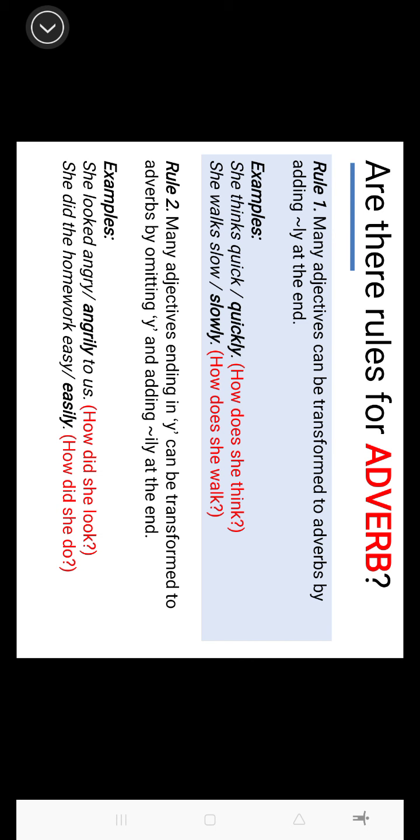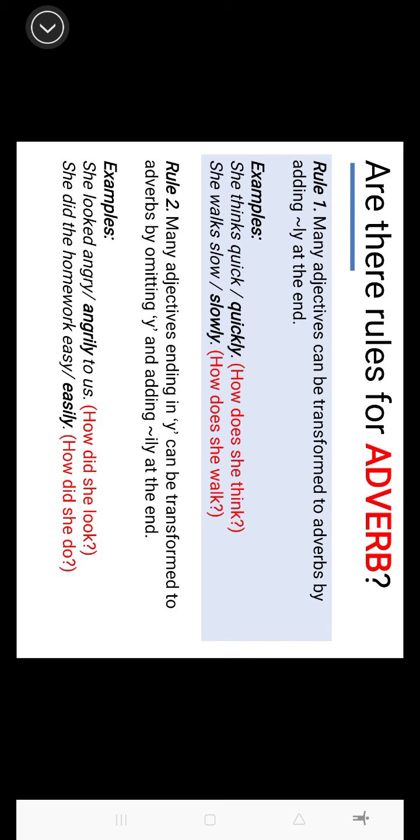Yeah? Number 2, she did the homework easily. The same thing, easy is an adjective, so we need adverb in this case. So we just omit y and add ily. Then we have adverb. And it answers the question, how did she do the homework? She did it very easily. Okay?